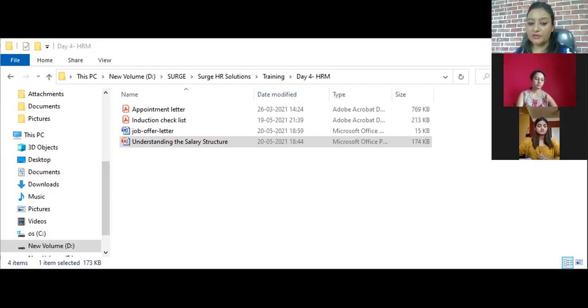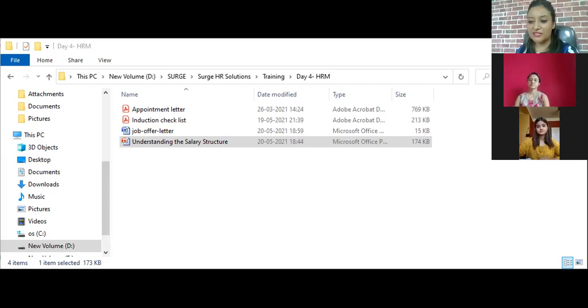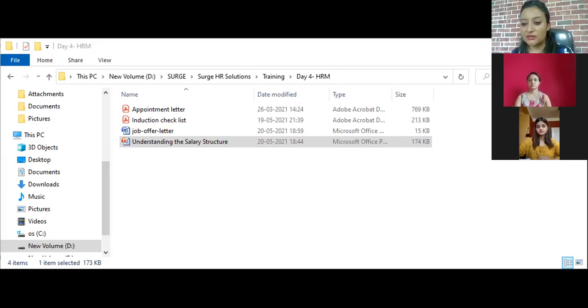Then DA. Have you heard of DA? DA, TA, we say, right? I'm sure a lot of government employees keep talking about this, right? But we have that as a part of our salary structure in private companies also. These are all a government formulated structure for salary. So dearness allowance is a living allowance paid to employees to tackle the effects of inflation.